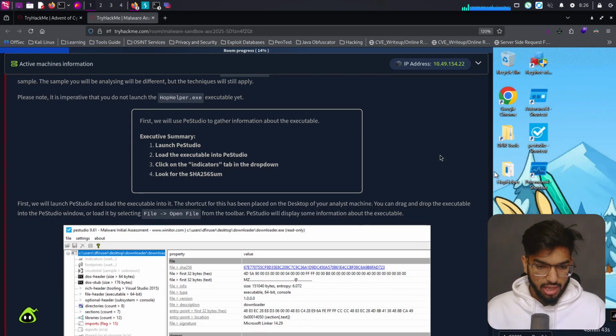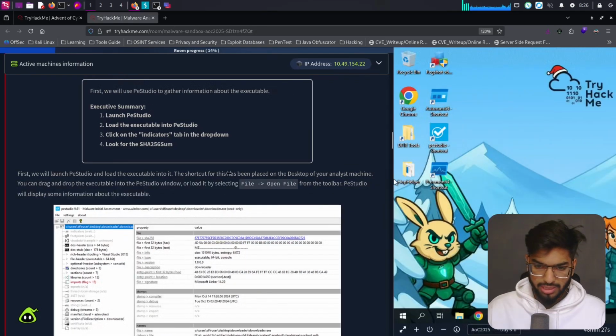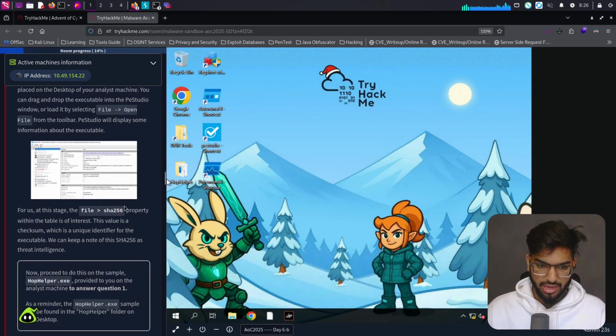Executive summary. Launch PeStudio, load the executable into PeStudio, click on the Indicators tab in the drop down, look for the SHA-256 sum. Okay, so let's do that. We have the PeStudio shortcut here. Let's run that and get a split screen a little bigger so that we can have a better view of it. Did it run anything? Or let's open this in full screen.